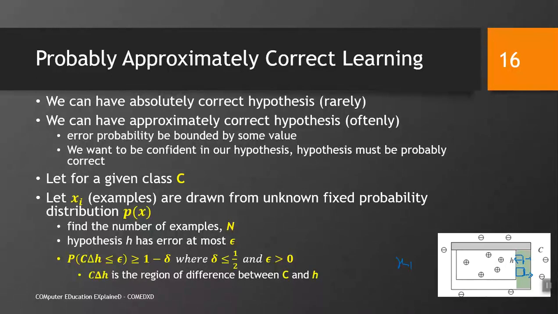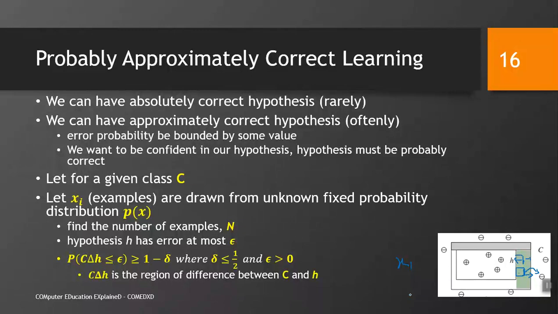Again, let us say we have some car x1. If that is worked out and our hypothesis gives us a probability near this line, up to half, we can consider it a positive example. If it becomes more than 1 by 2, it would be more probable that it is a negative example, right.